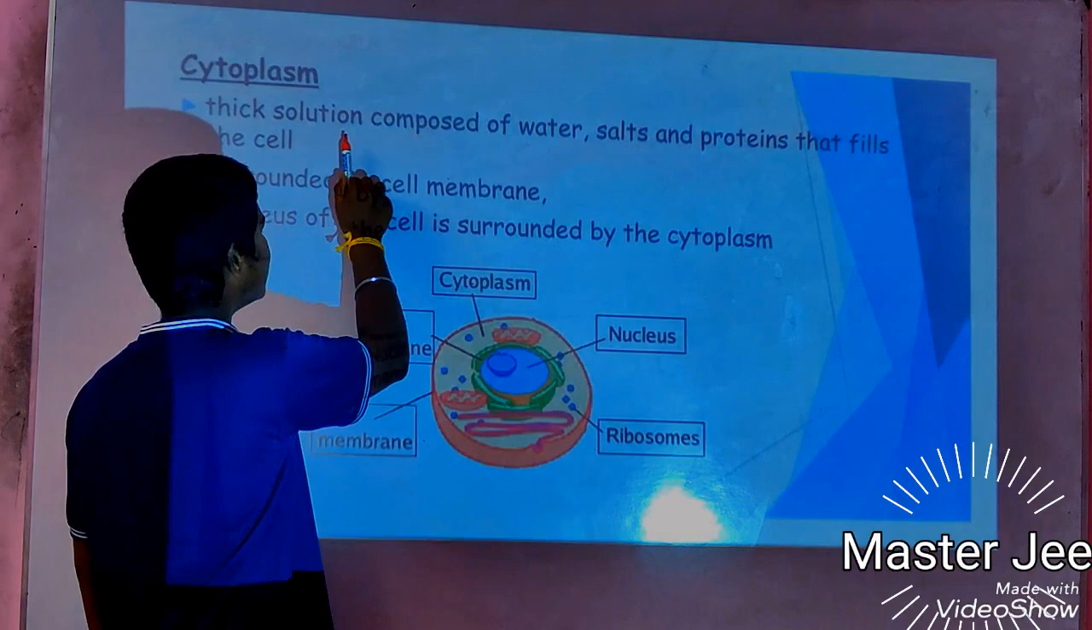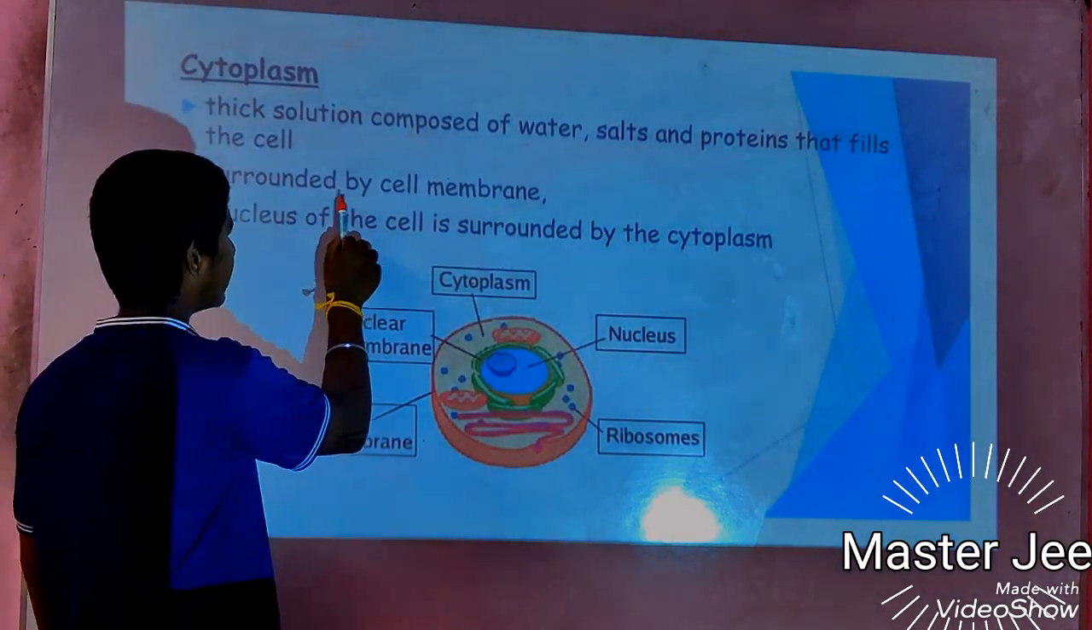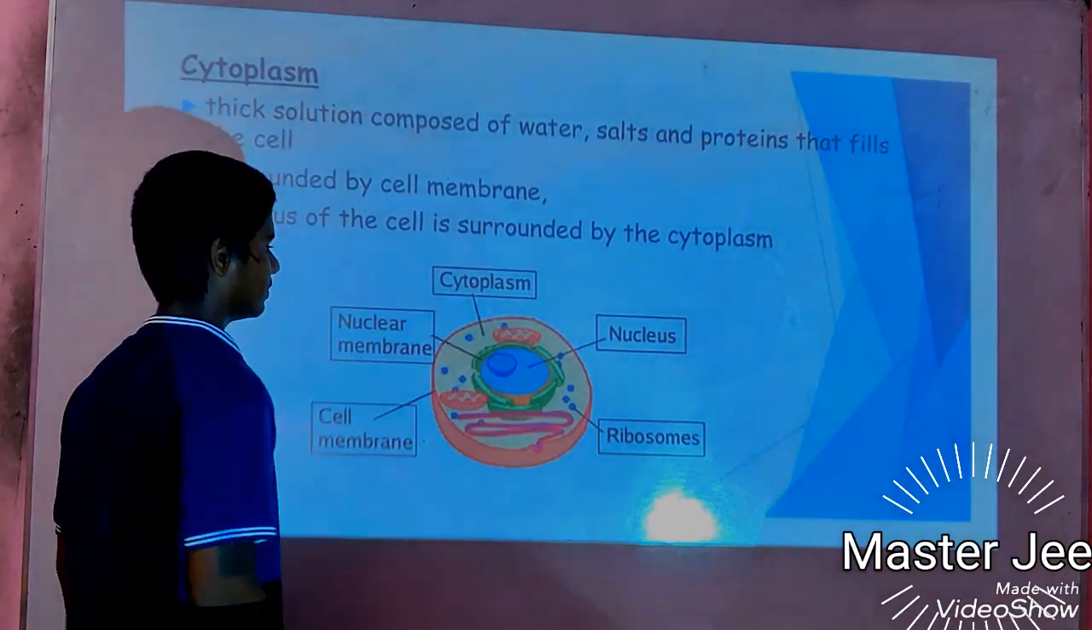Cytoplasm. A thick solution composed of water, salt, and proteins that fills the cell, surrounded by the cell membrane. The nucleus of the cell is surrounded by the cytoplasm.